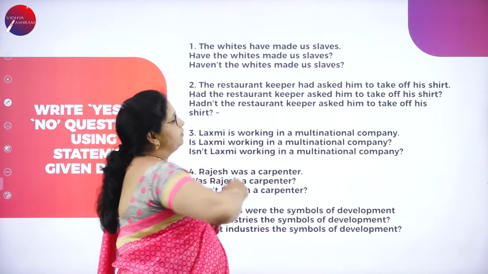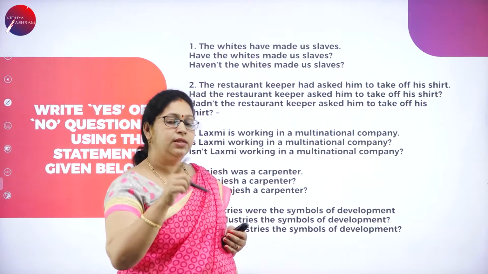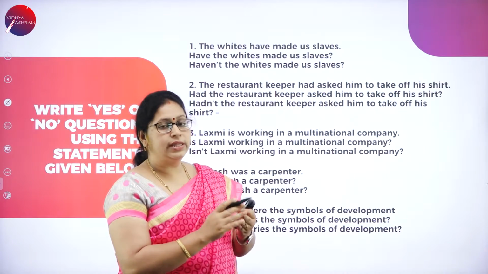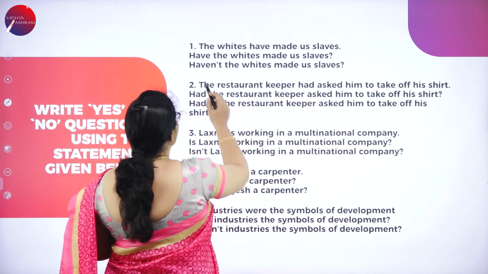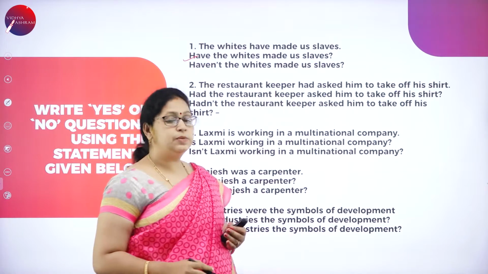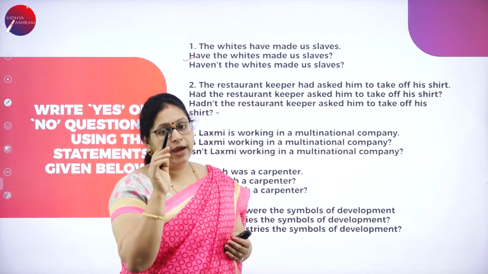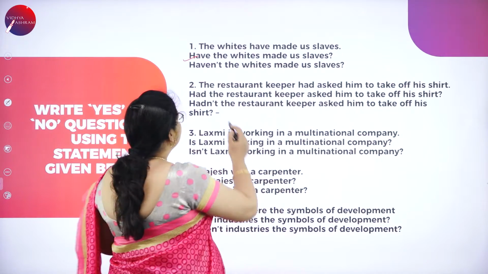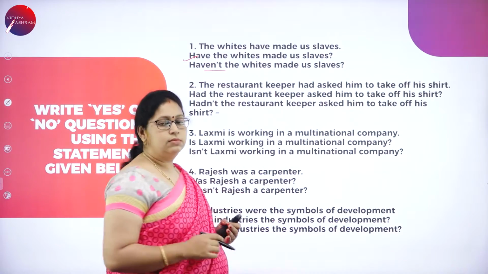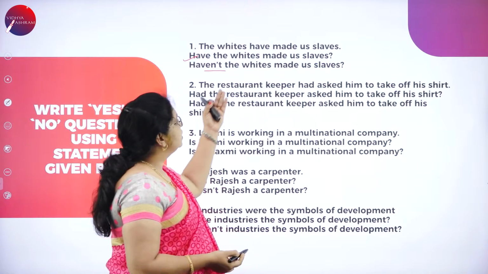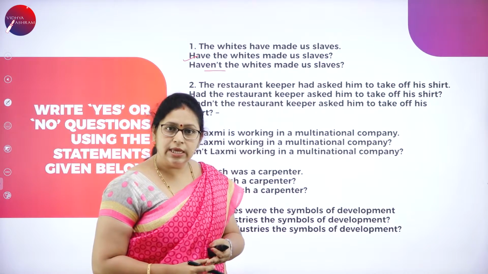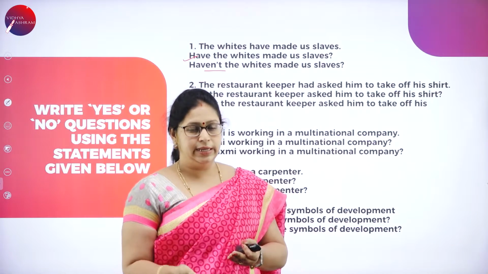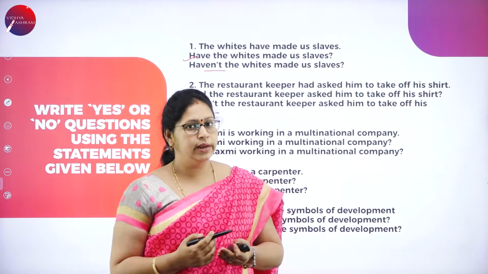Now, to frame the question, we can frame it in negative or the affirmative way, means the normal or the negative question also. First one is here. Have the whites made us slaves? Question mark. If for a negative kind of question, haven't the whites made us slaves? So when these questions are asked, how will you answer? Either yes or no. Correct?